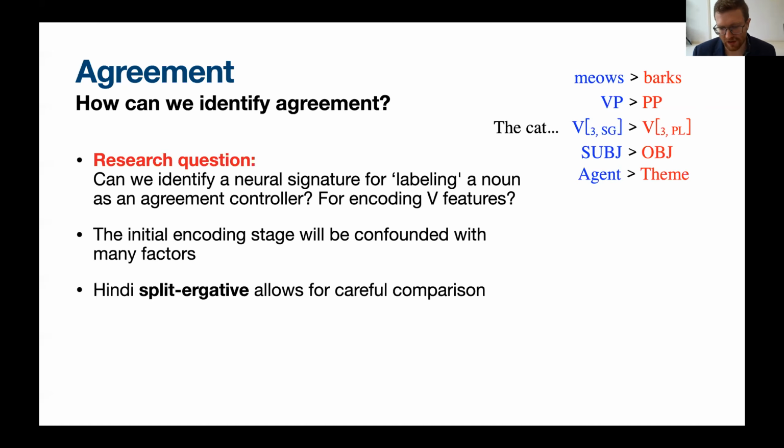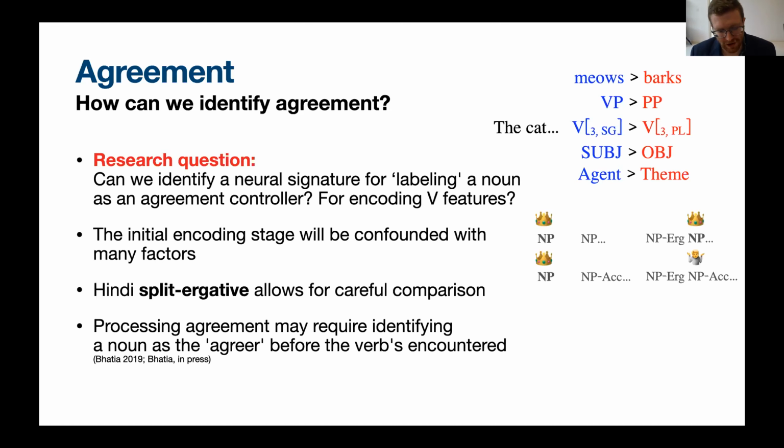So what I'm going to do today is use some properties of Hindi to try to dig a little deeper into this question. Hindi is a split ergative language, and it also has a contextual agreement system, which I will describe in detail here. The basic idea is that we can use some grammatical properties of Hindi to get a picture of what the brain is doing when it encounters a noun phrase that controls agreement, and then compare that to a picture of what the brain is doing when it's the same noun phrase, with the same morphological structure and the same thematic relation to the verb, but doesn't control agreement, right? So we can control for some of these factors a little bit better than has been done in other situations.